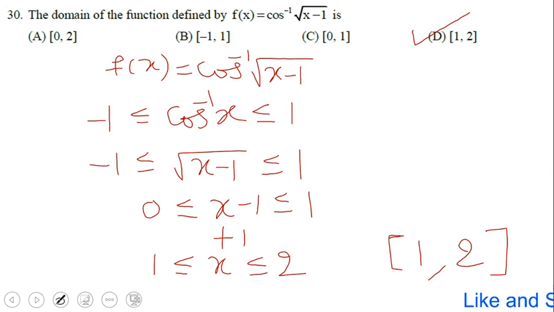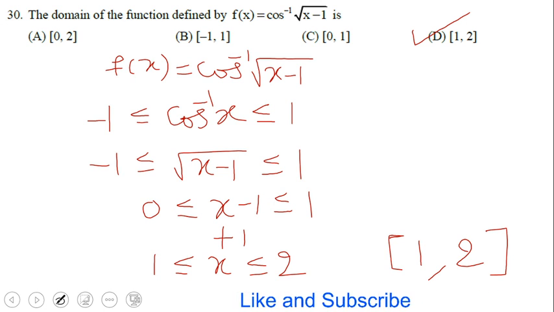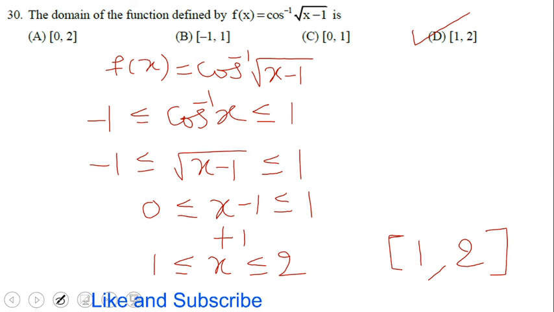So option D is the right answer. Dear students, today we have solved 6 examples up to example number 30. The remaining examples we'll discuss in the next session. So thank you for watching this video.